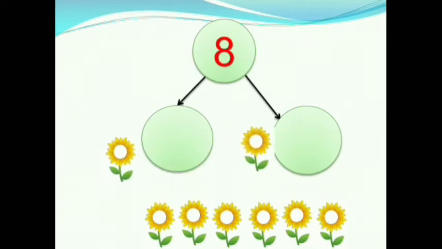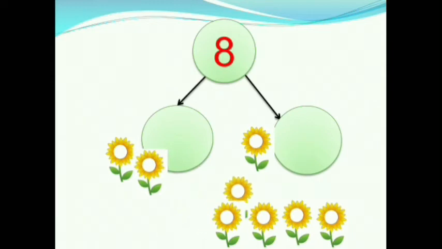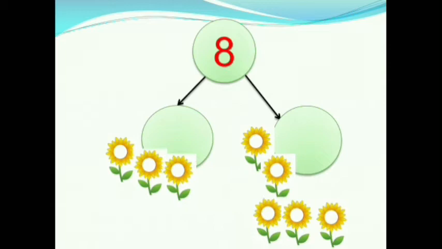Now, are there any flowers left out? Yes, 6 flowers are left out. Again we will keep one flower in each part. Now how many flowers are left out? 1, 2, 3, 4. 4 flowers are left out. Again we will keep one flower in each part. Now how many flowers are left out? 1, 2. 2 flowers are left out.